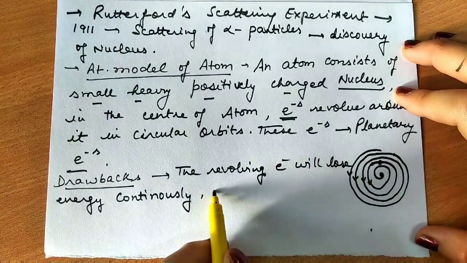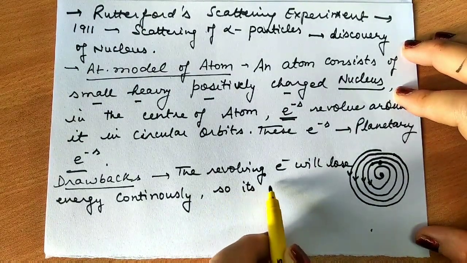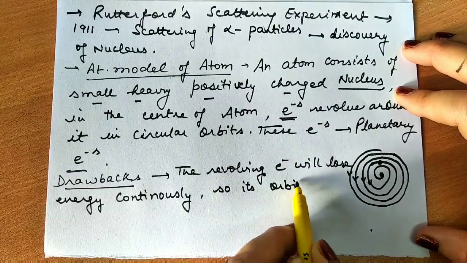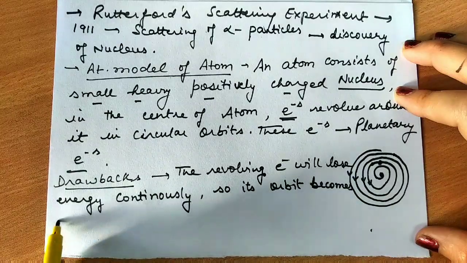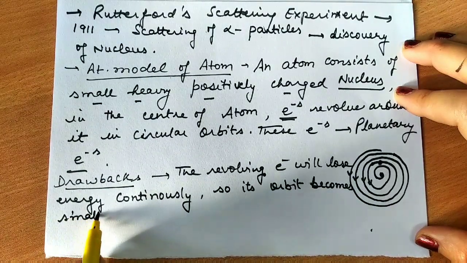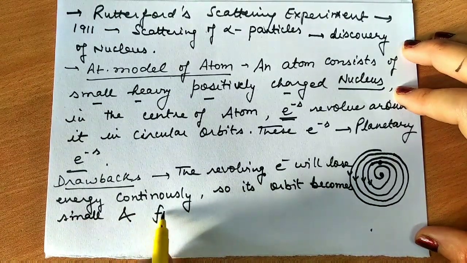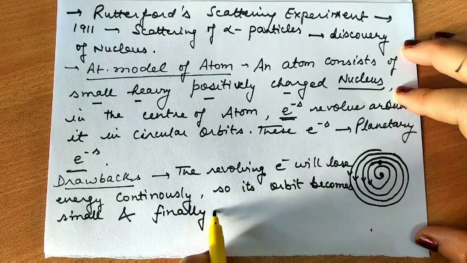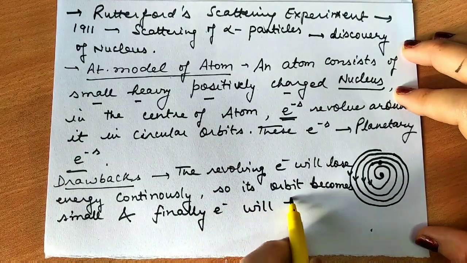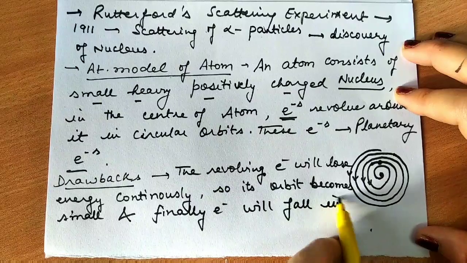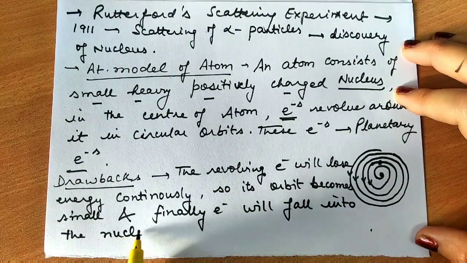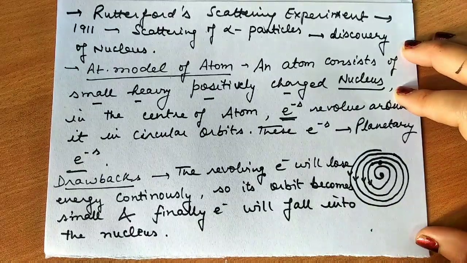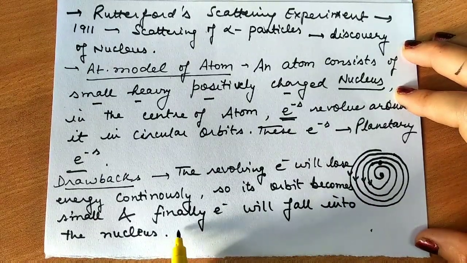So its orbit becomes shorter or smaller, and finally the electron will fall into the nucleus.